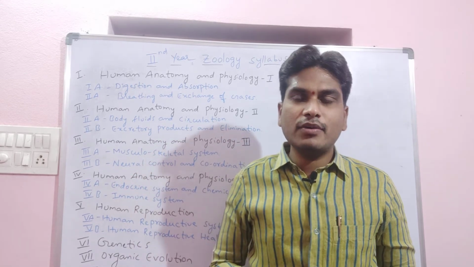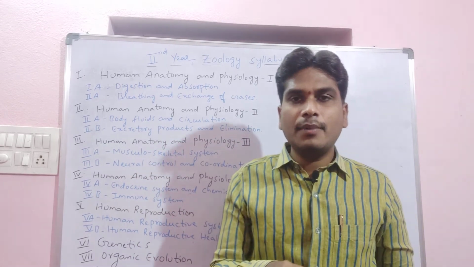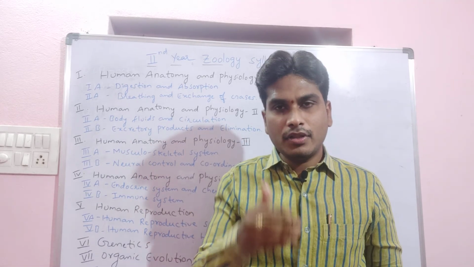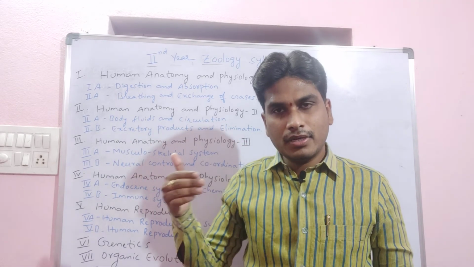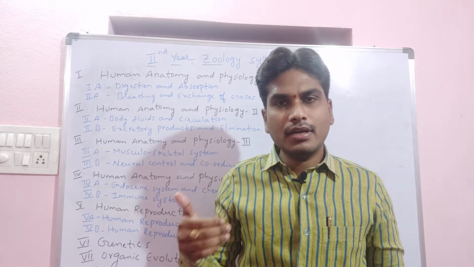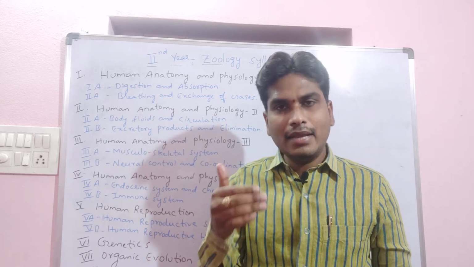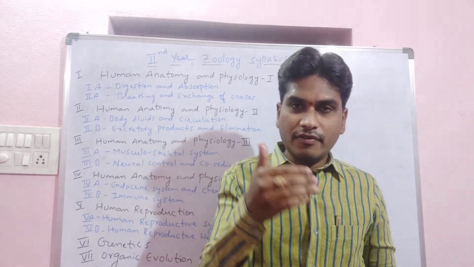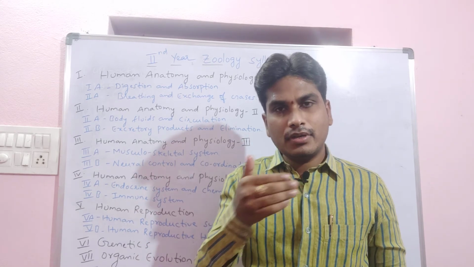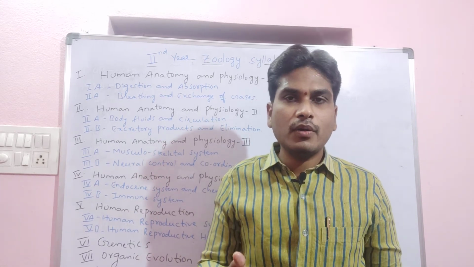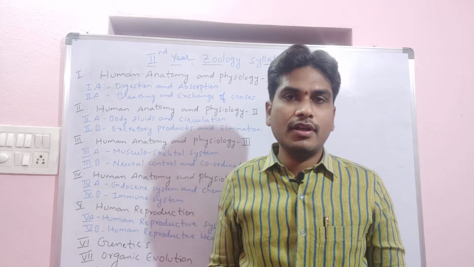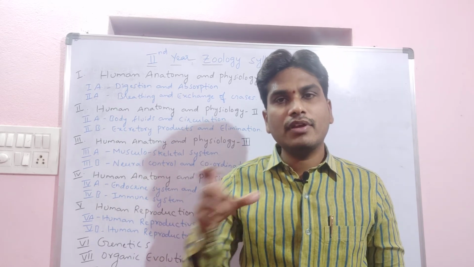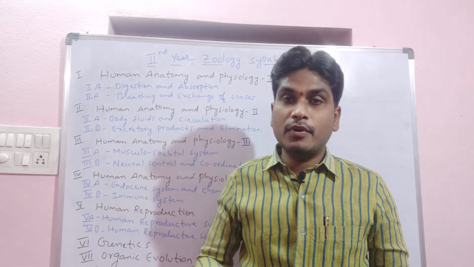In applied biology we are going to discuss animal husbandry, the different methods of animal breeding, poultry management, beekeeping, that means honeybee keeping, and dairy management. We will study vaccines, the importance and usage of molecular biology and biotechnology for human welfare, and cancer biology.